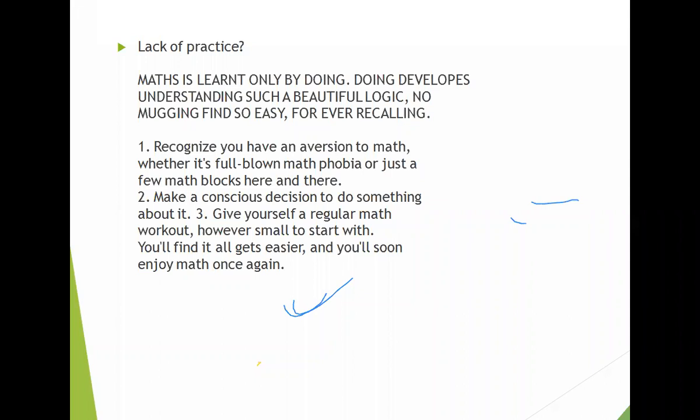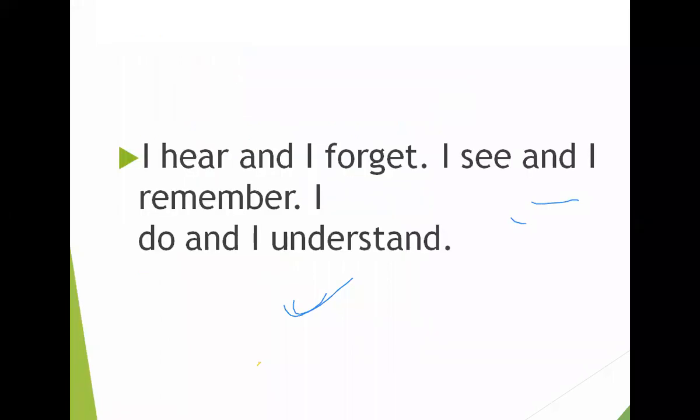Give yourself a regular math workout, however small to start with. You will find it all gets easier, and you will soon enjoy math once again. So these are some things which we can apply for better maths learning, and it will make it joyful also.